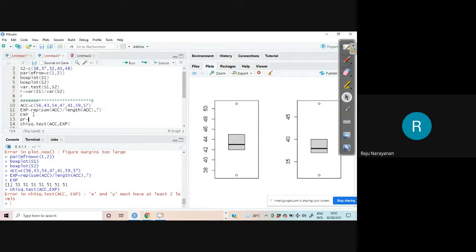Probability, we can give. Expected probability, we can give. EXPR, expected probability is equal to c, repeat, what is to be repeated? 1 by 7, 7 times.